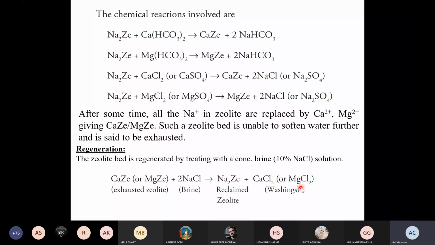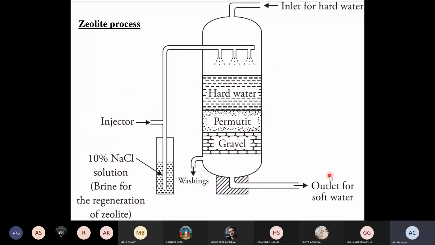Now this is the diagram showing how the zeolite process works. Here is the tank which is fitted with the permutite or zeolite bed. In addition, a gravel sand filter is there to avoid any flow of precipitates out of the outlet of the soft water. This tank is fitted with an inlet for the hard water as well as an injector. At the time of regeneration, you have to inject the 10% NaCl solution through that injector inside the tank. That process you have to first stop.